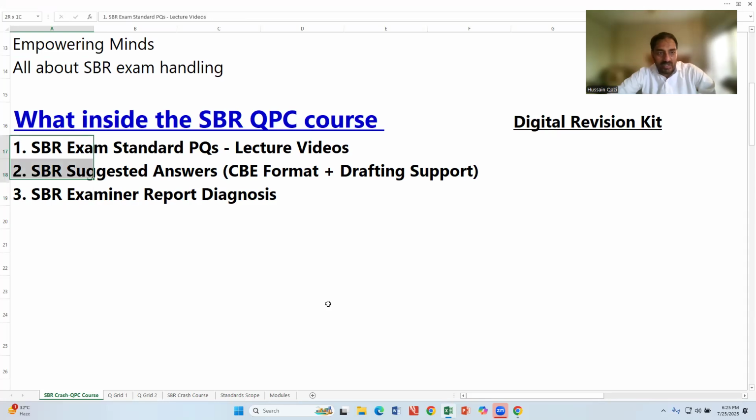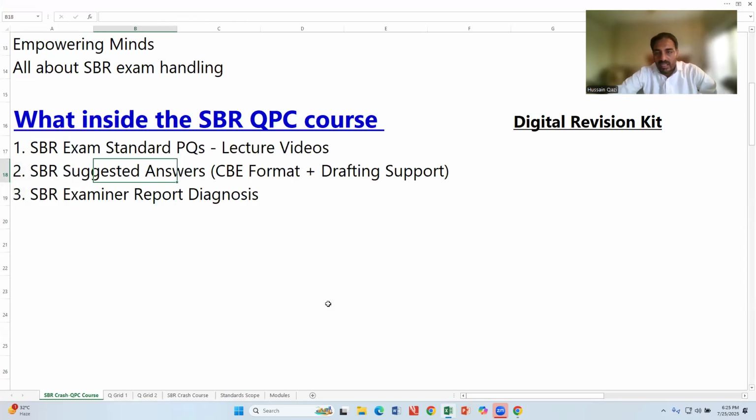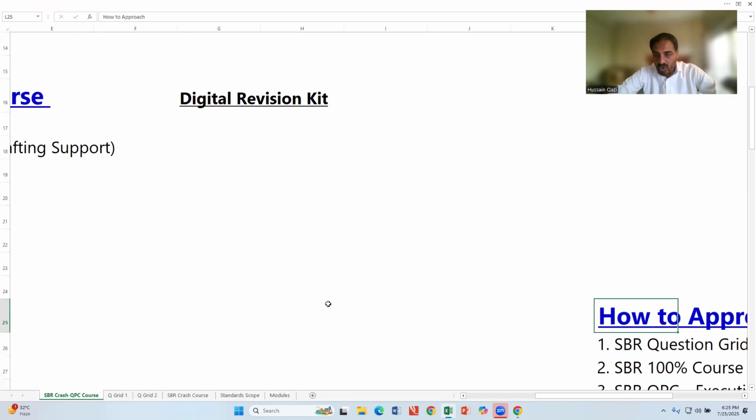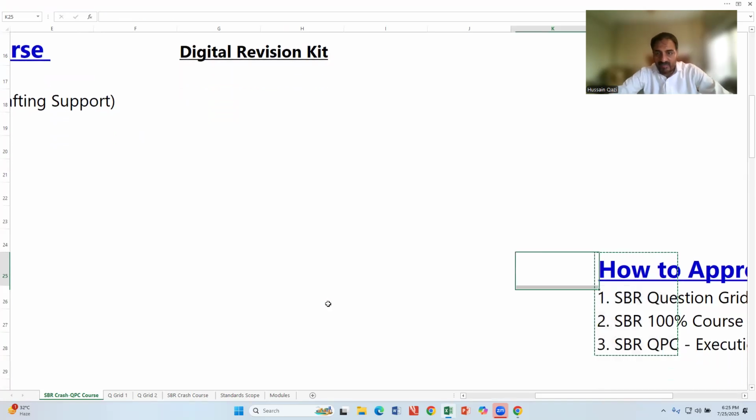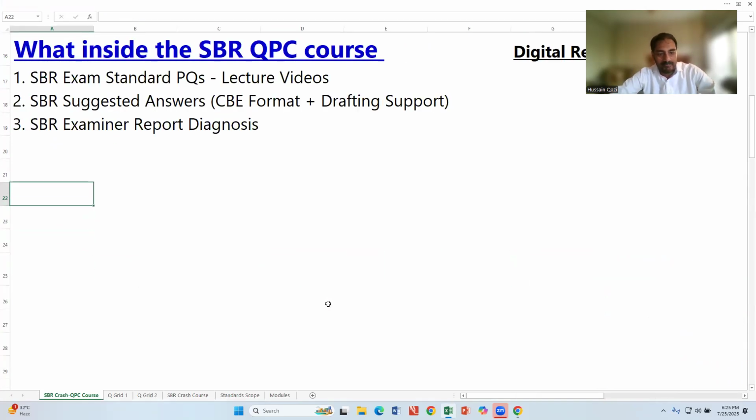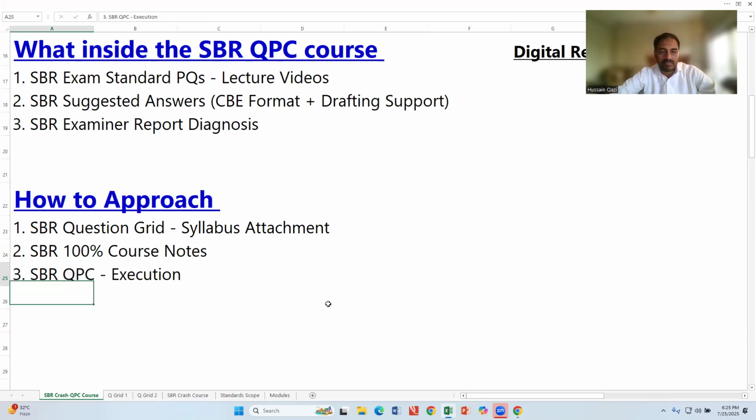That's what's inside the course. But the point is how we should approach covering this course. Yes, this is important. This is important. Remember that you have to cover the course in two parts.